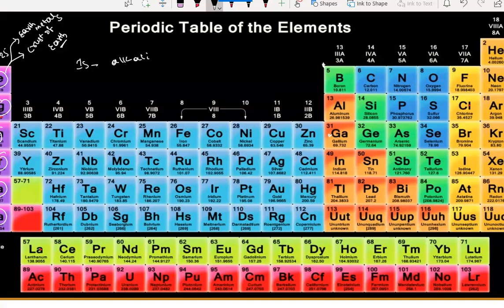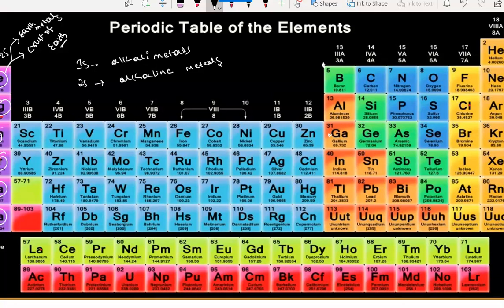And the 2s group elements are called alkaline earth metals, because I already told you why they are called earth metals.